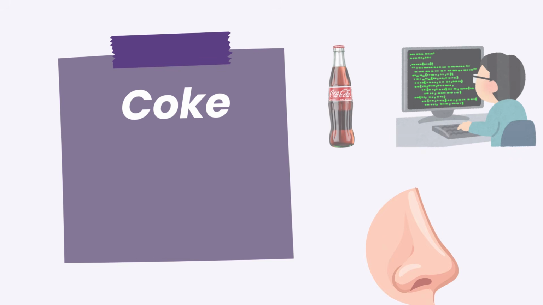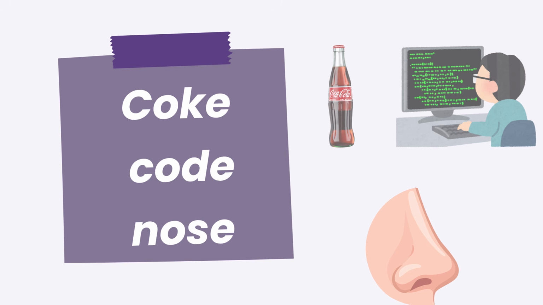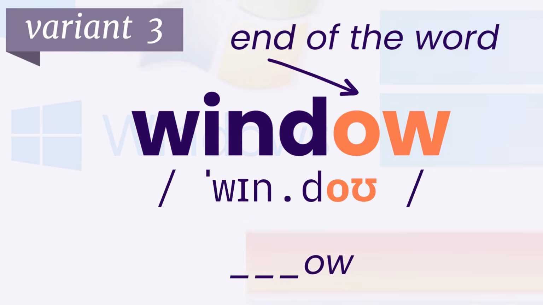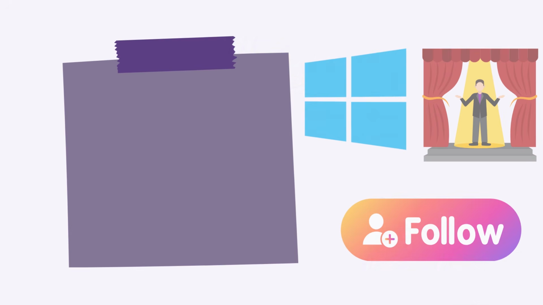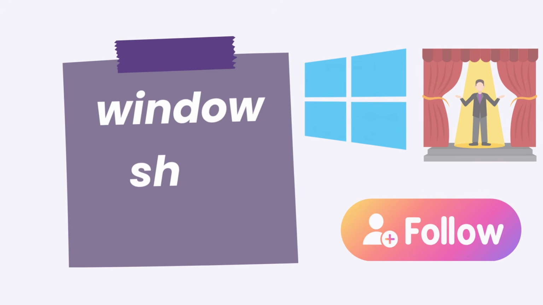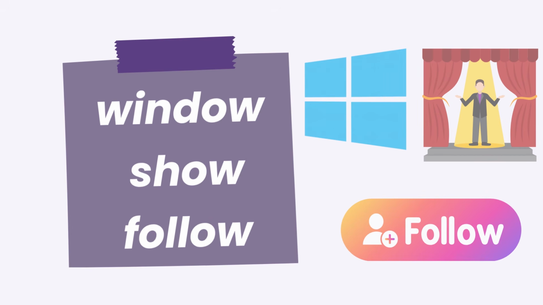Examples: Coke, code, nose. Another spelling of the sound is O plus W. At the end of a word, it is often O, like in window. Say with me: window, show, follow.